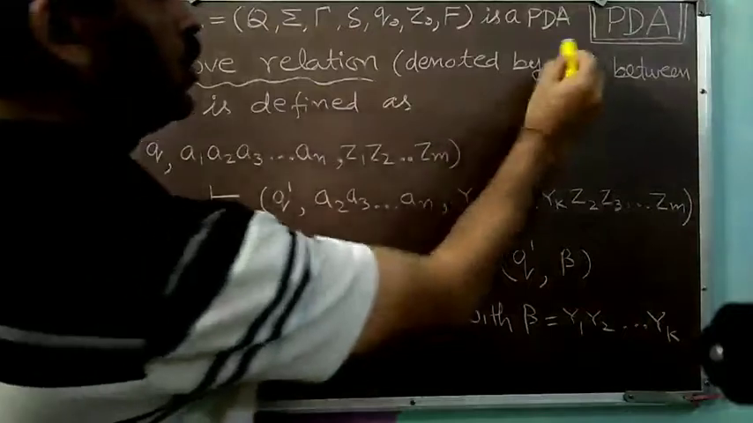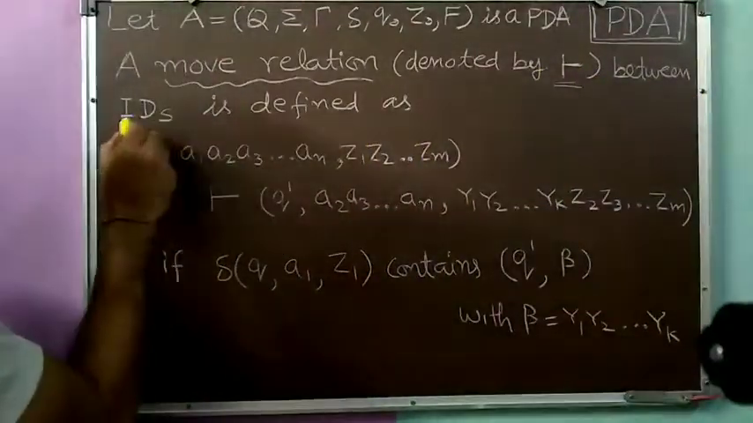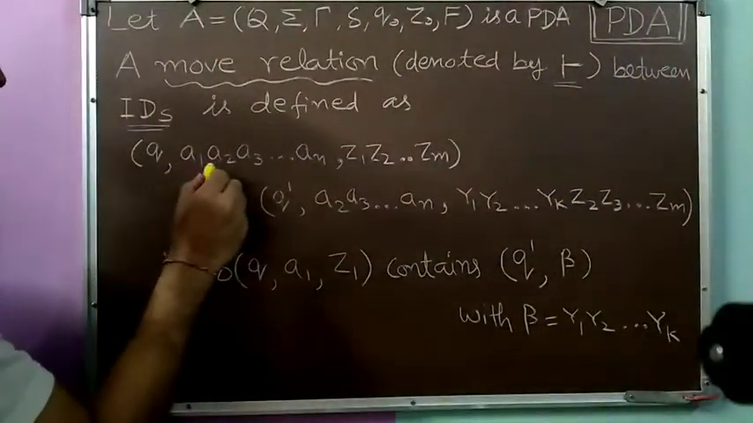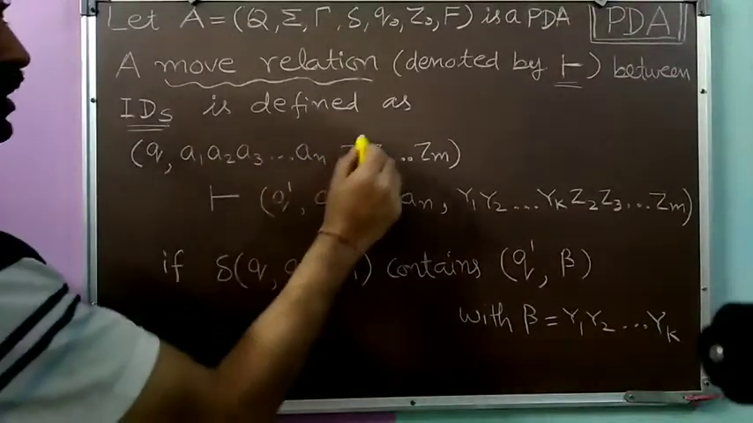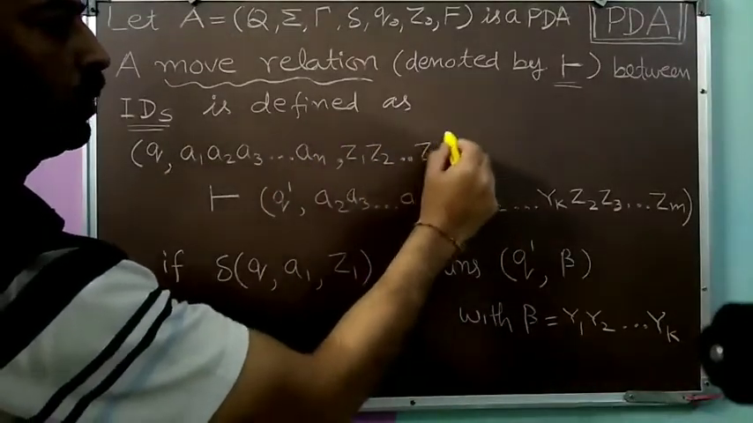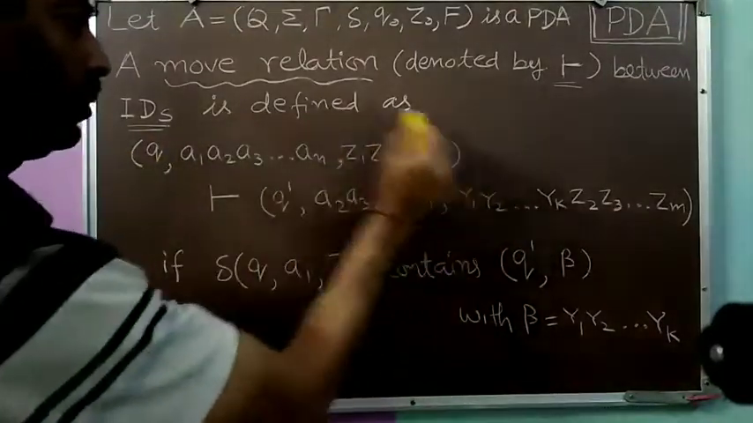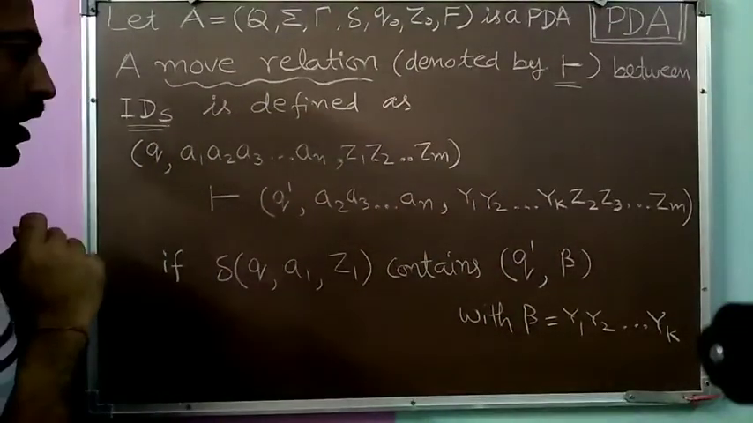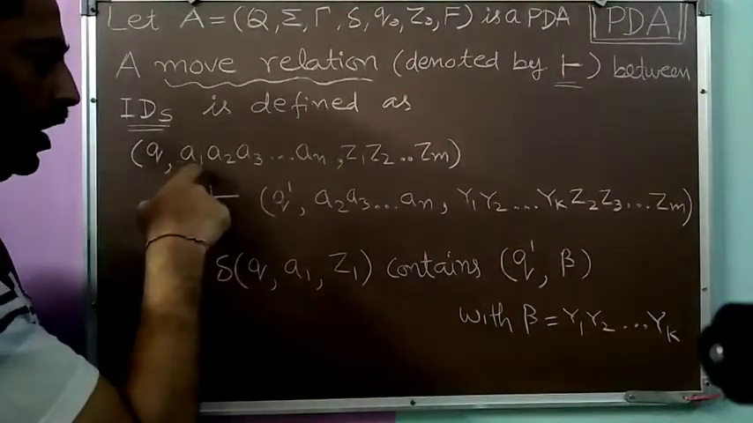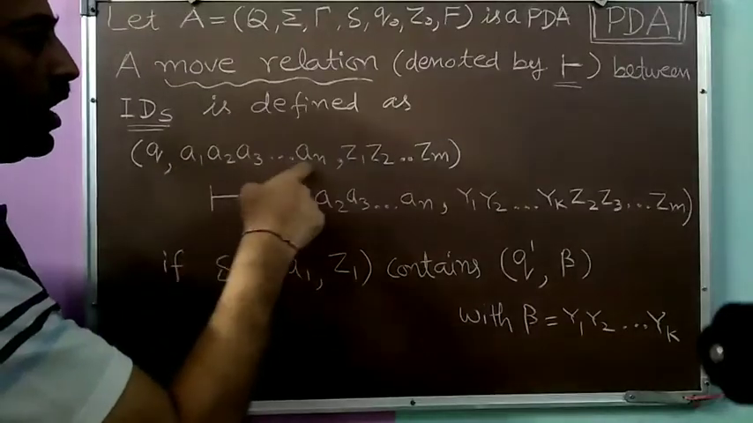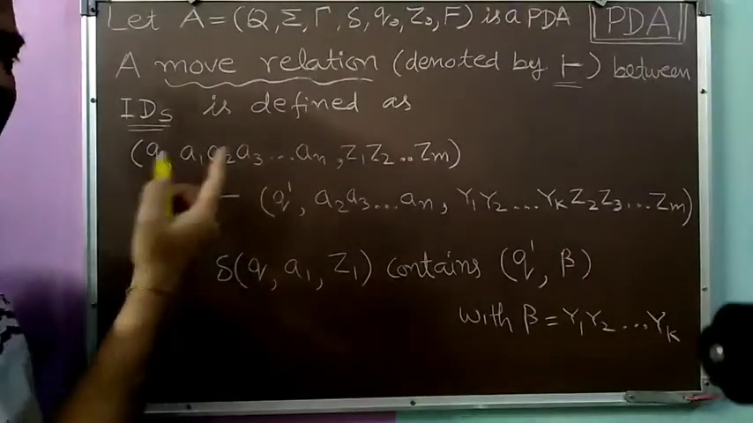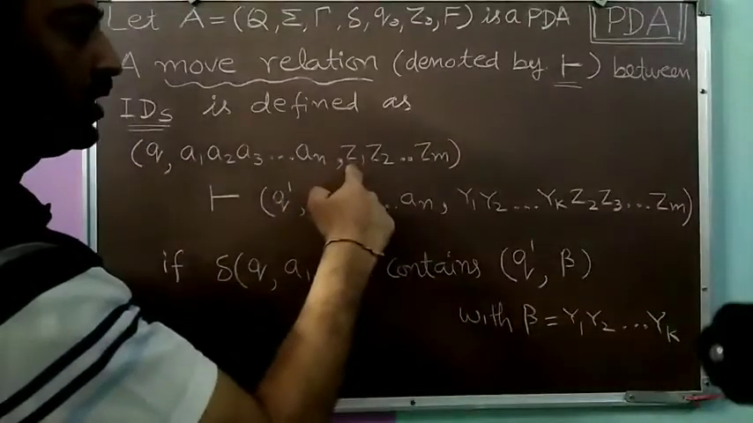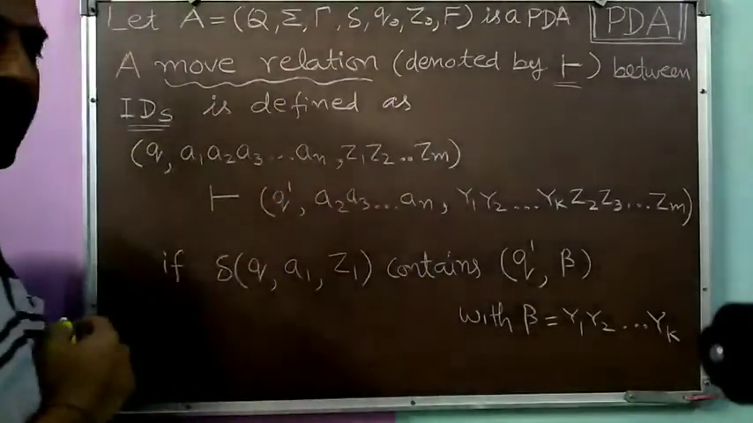So a move relation denoted by this symbol between the IDs is defined as follows. Here (Q, A1, A2, A3 and so on, AN, Z1, Z2, Z3 and so on up till Zm) is an ID. Suppose this is the current ID. This shows us that we are in state Q. The input string remaining to be processed is A1, A2, A3 and so on up till AN, with A1 as the current input symbol which is to be processed first. And then Z1, Z2, Z3 and so on up till Zm.